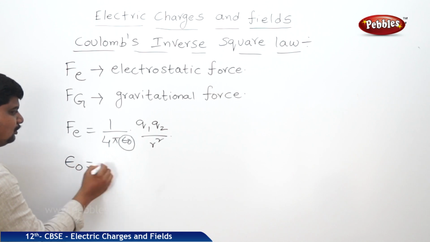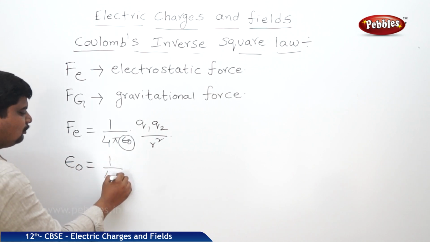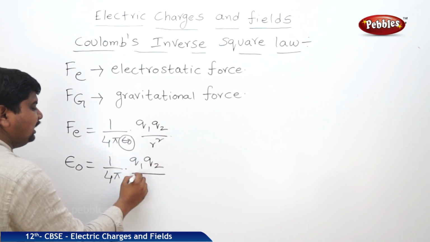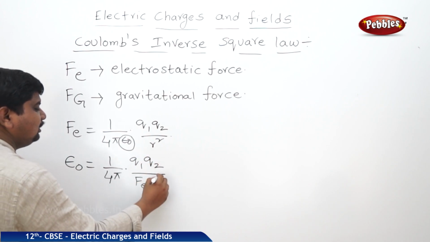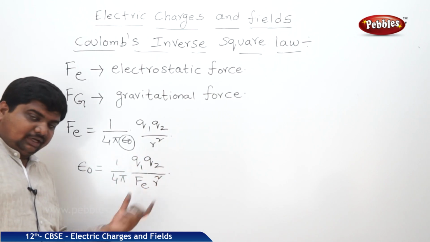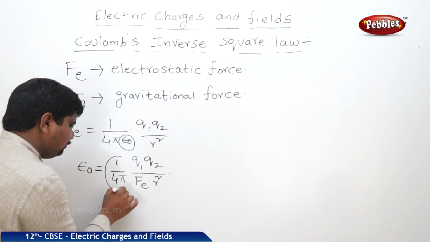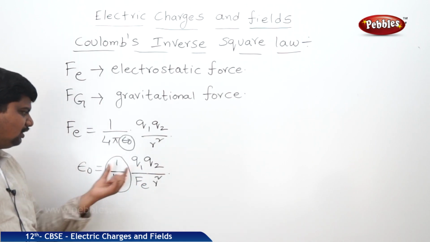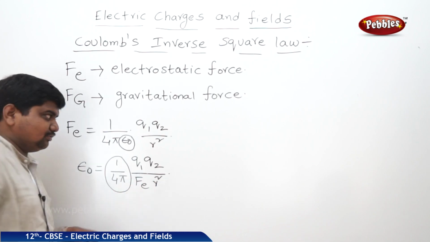Epsilon naught is equal to 1 by 4 pi into Q1 Q2 by Fe R square. This 1 by 4 pi we are treating as a constant. Now epsilon naught is Q1 Q2 by Fe R square.